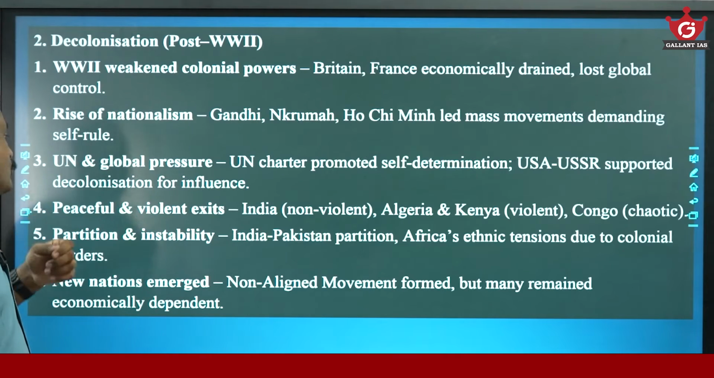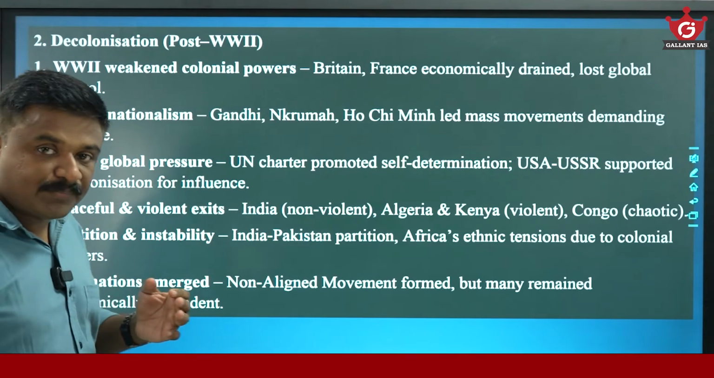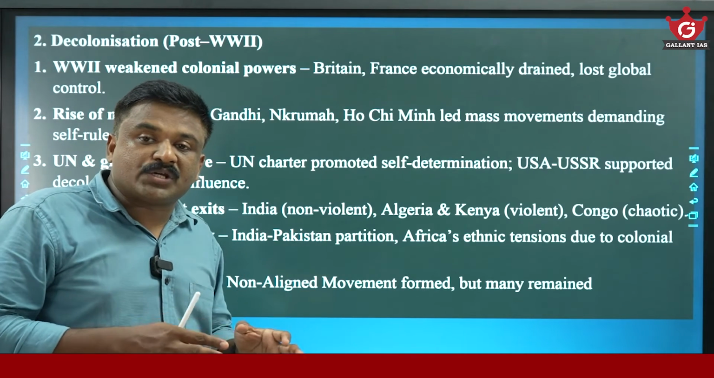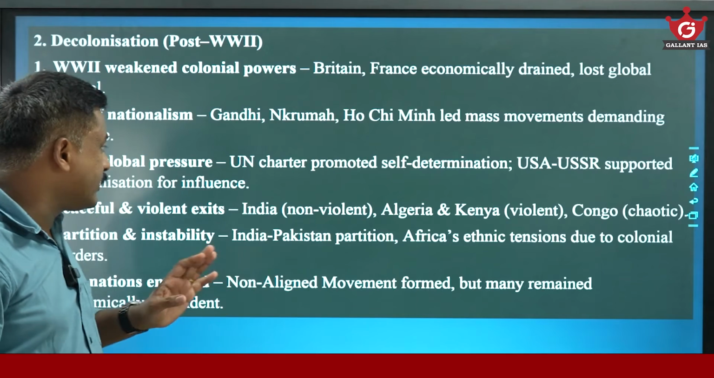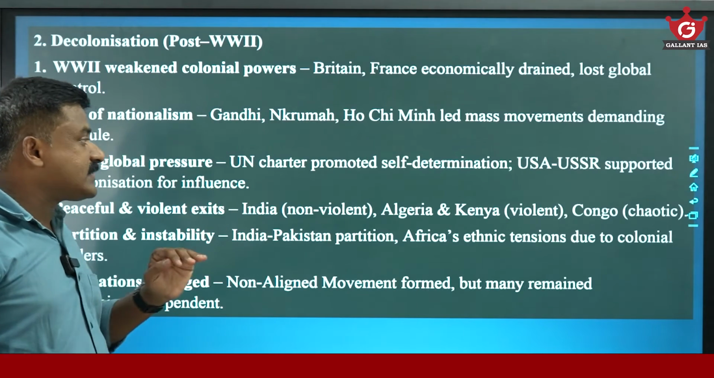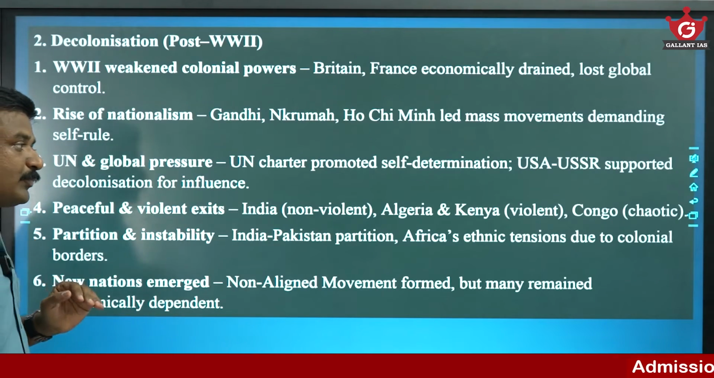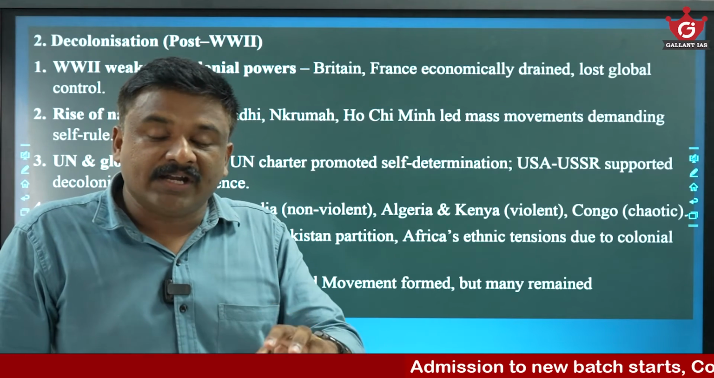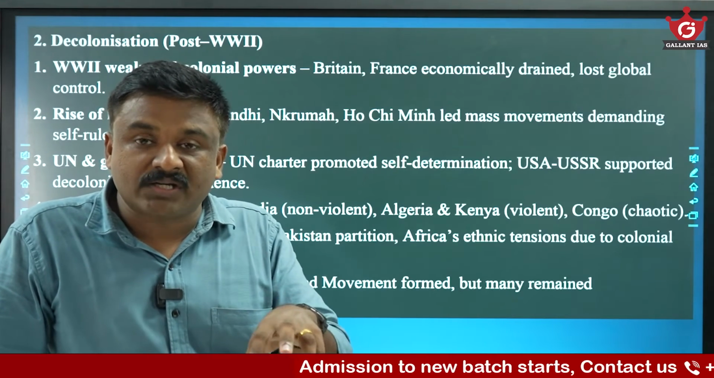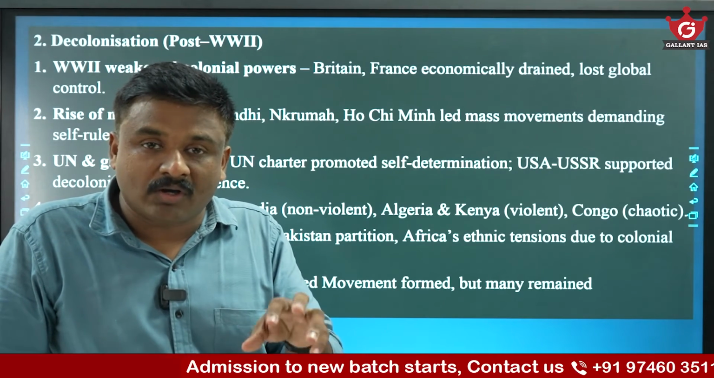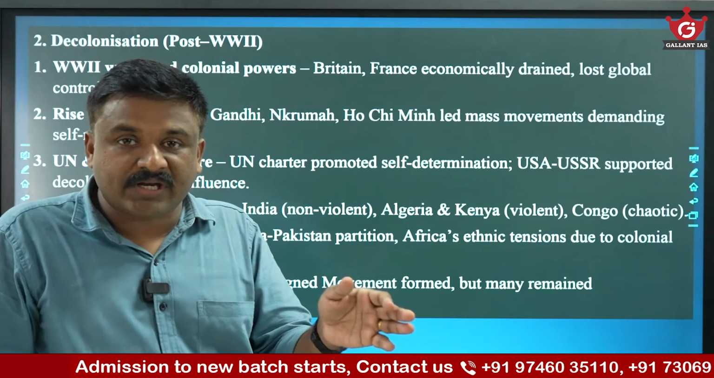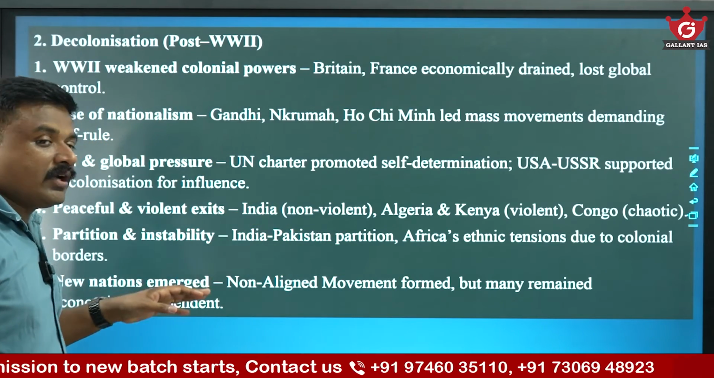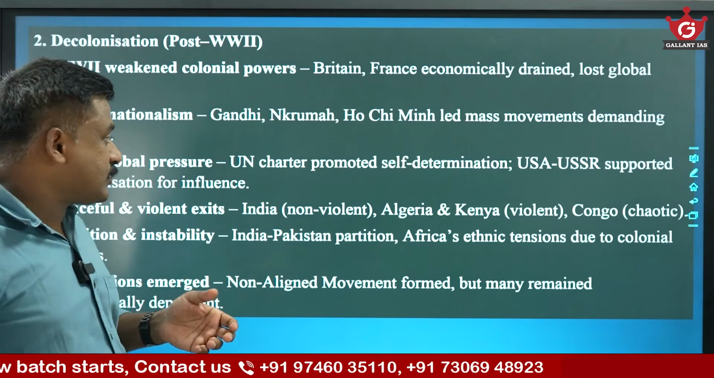Then there is the UN. See, there is a separate cell in the UN organization for liberation of these colonies. And the UN Charter promoted self-determination. Then there is support by USA, USSR. If these countries in Asia, Africa are liberated, then only they can have direct commercial ties, diplomatic ties, or defense ties with these countries. So USA, USSR pressurized this decolonization process.